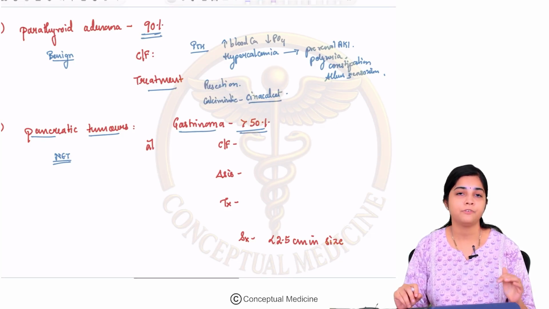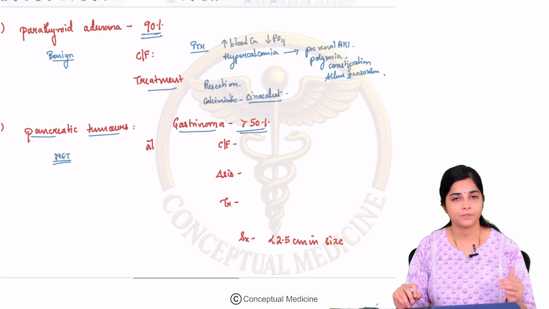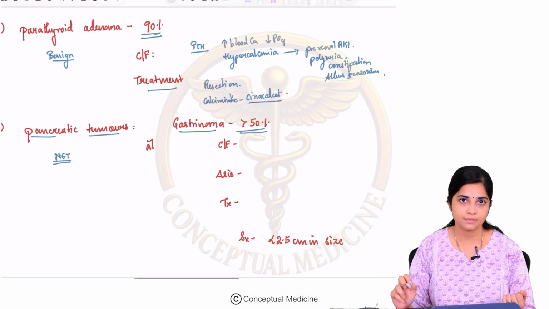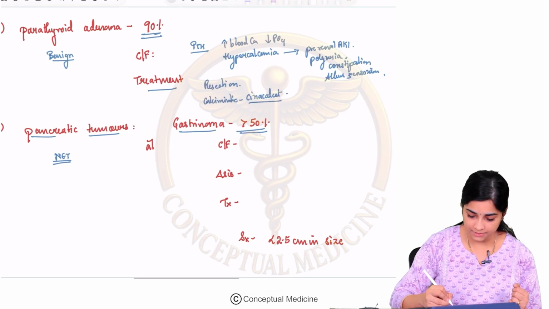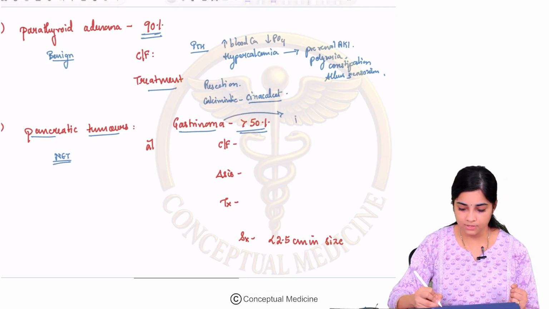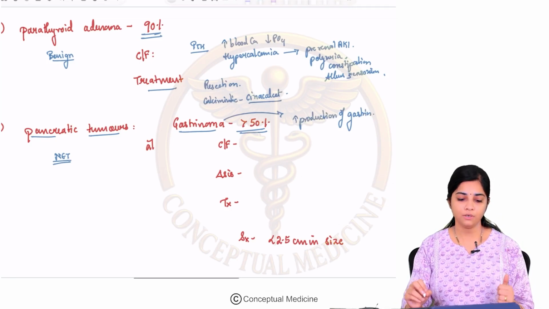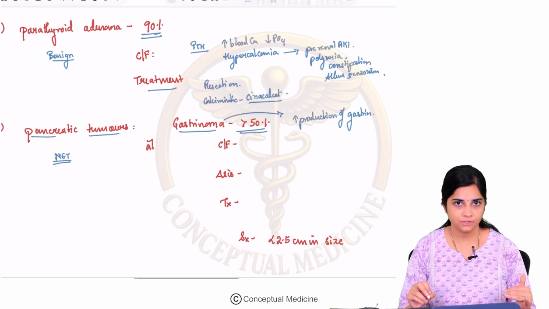Okay, so we had briefly learned about gastrinoma in our chapter on Zollinger-Ellison syndrome, in our chapter on peptic ulcer disease. So how does gastrinoma present? Why is it called gastrinoma? Because there is increased production of which hormone? Increased production of gastrin. And how do these people present?